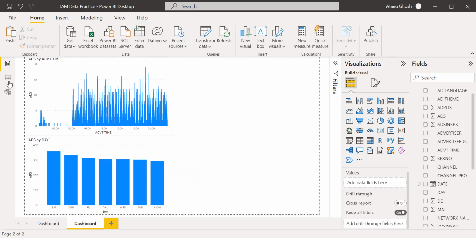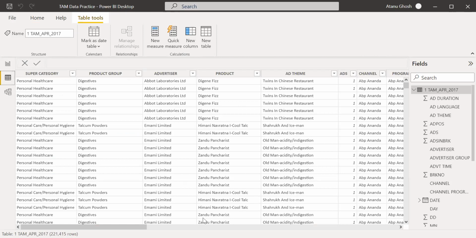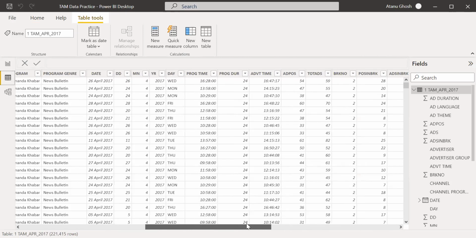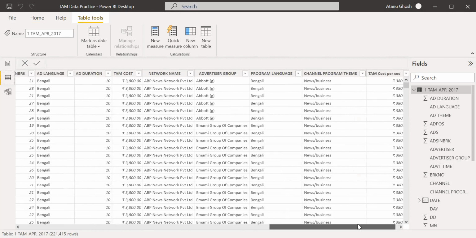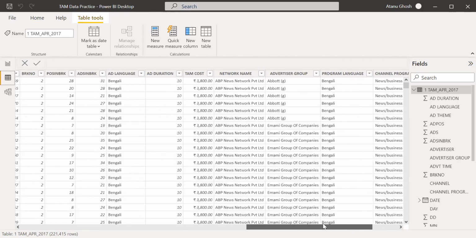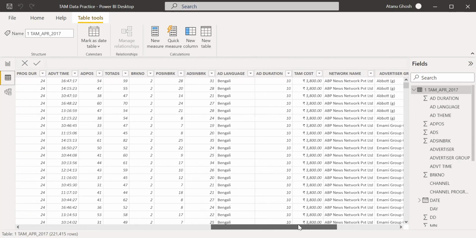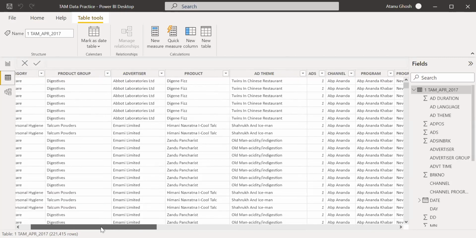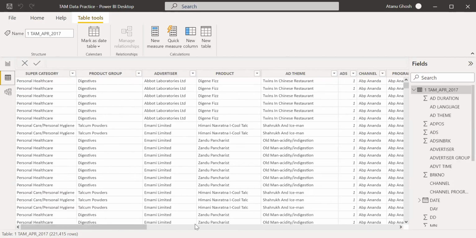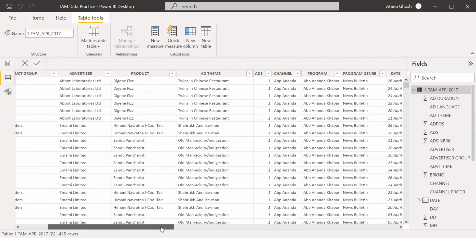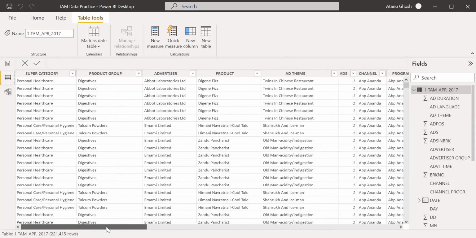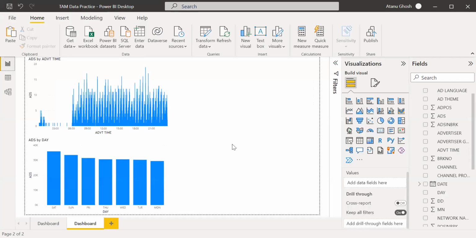That's one of the drawbacks of the TAM data, because it doesn't say anything about how a consumer has reacted to these ads. The result you wouldn't find. That's the inherent challenge of the TAM data. This one did not have the GRPs or TRPs.